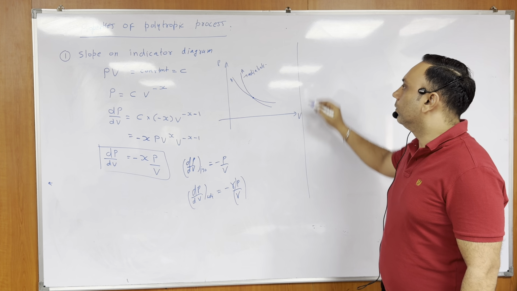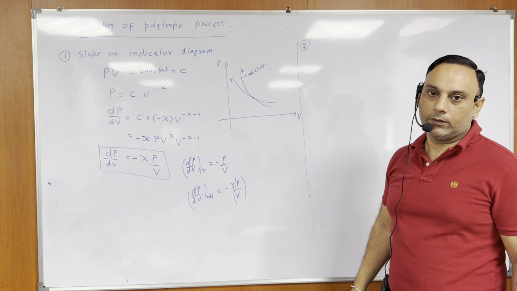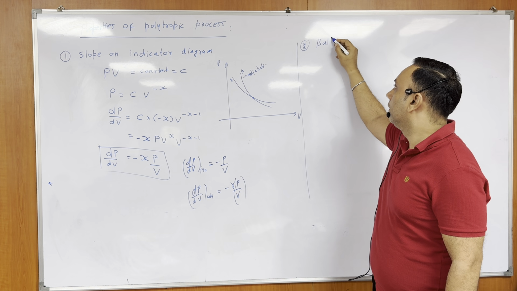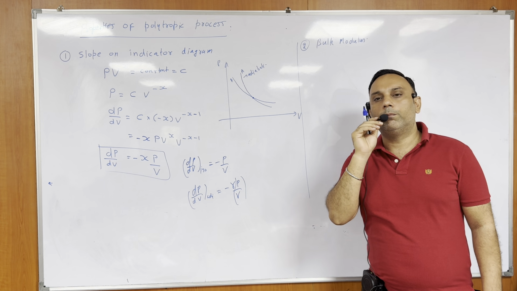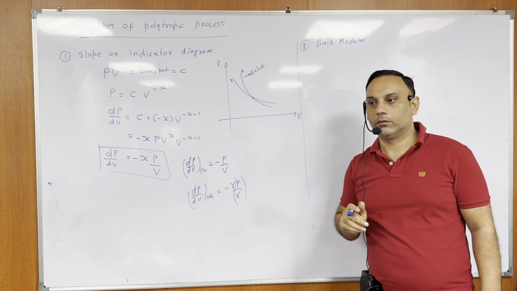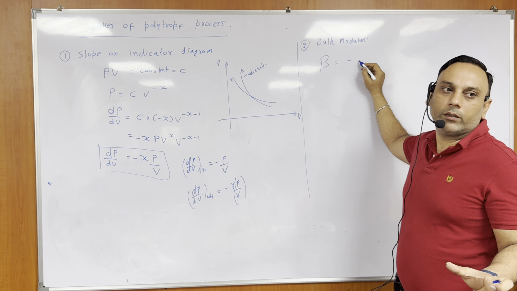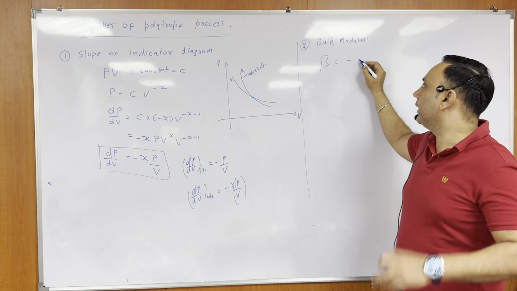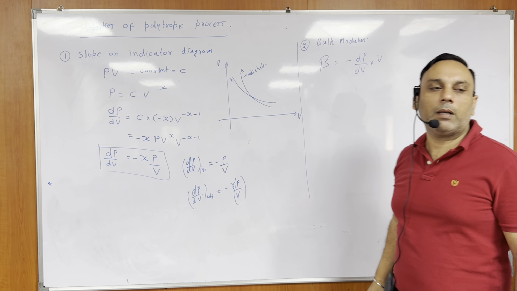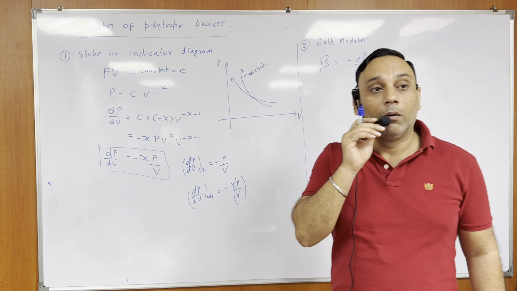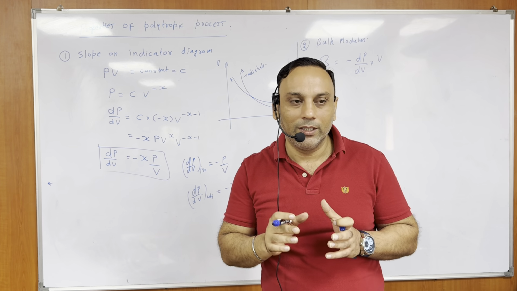Now property number 2, bulk modulus. What is the formula of bulk modulus, beta? Minus delta P upon delta V by V. Right? So for small changes I can write minus dP by dV into V. Yes or no? If you remember, in the derivation of velocity of sound, I said what the bulk modulus of an isothermal process is, and what the bulk modulus of an adiabatic process is. Remember, beta?